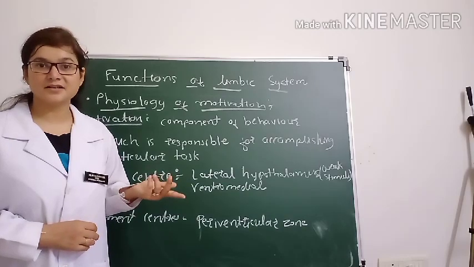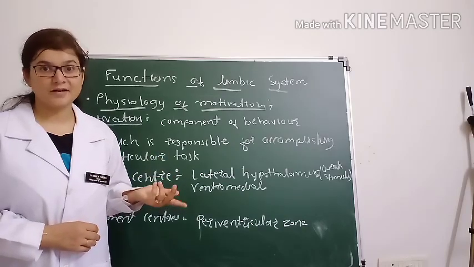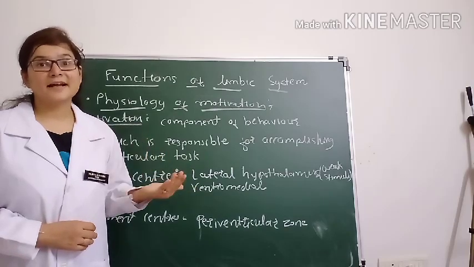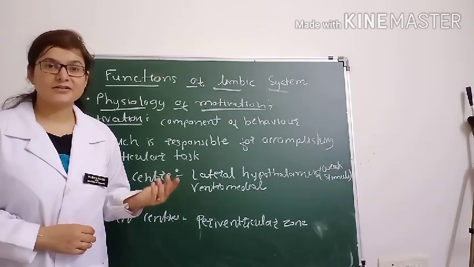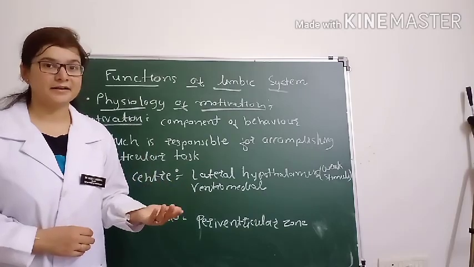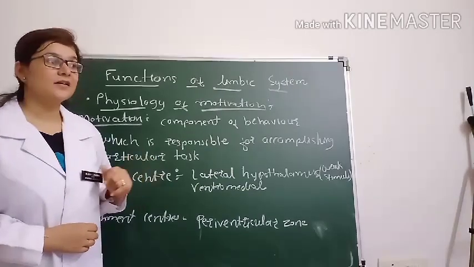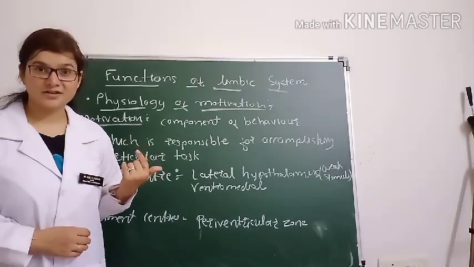Whenever we do something and we like it, there is a stimulation of the reward centers, and we have a pleasant feeling, a feeling of tranquility, complete relaxation. So we will do that thing repeatedly. That occurs when there is a stimulation of the reward center. So which are the major reward centers?